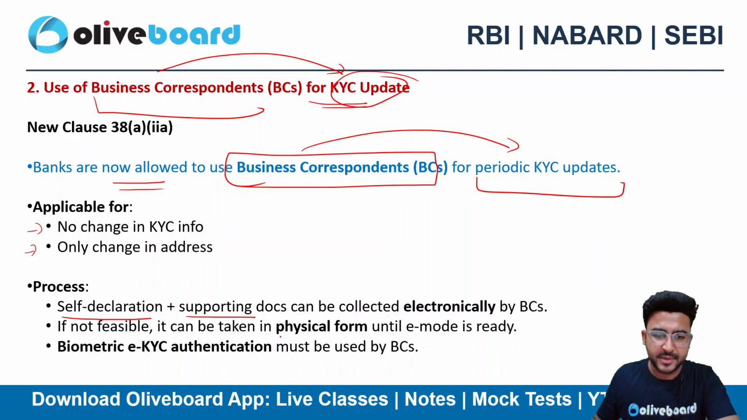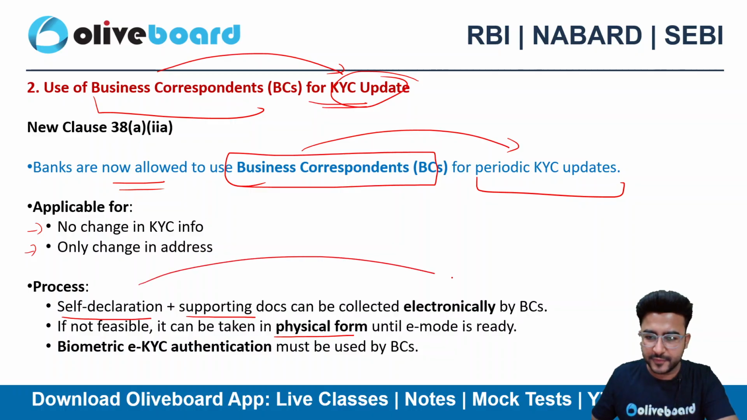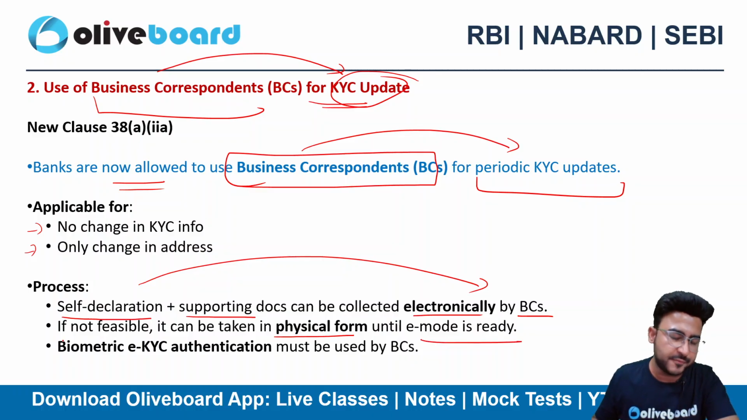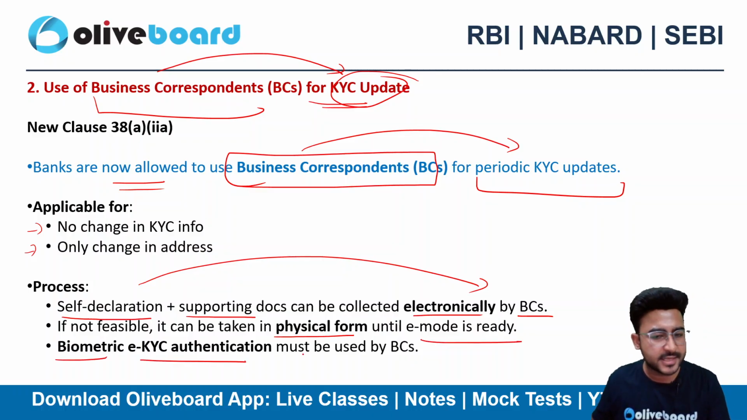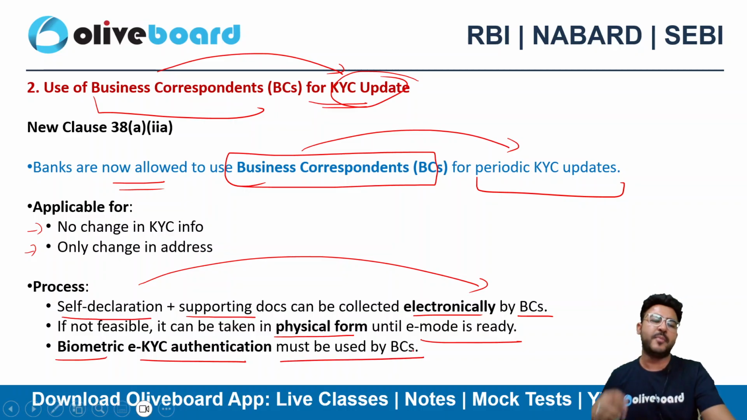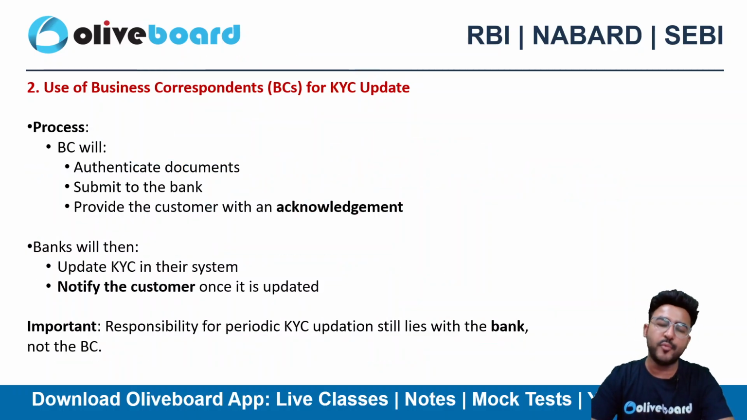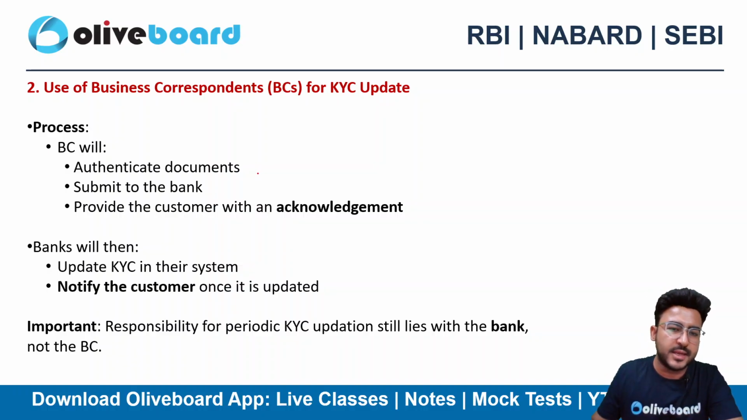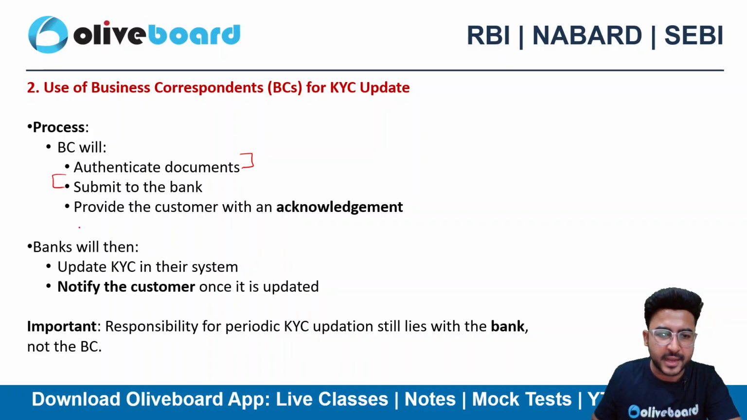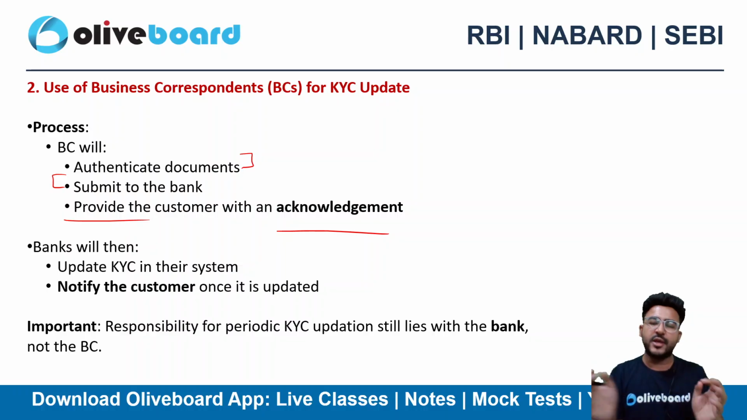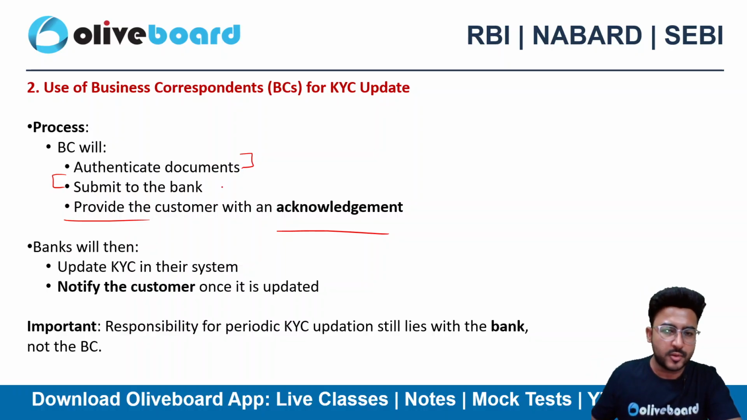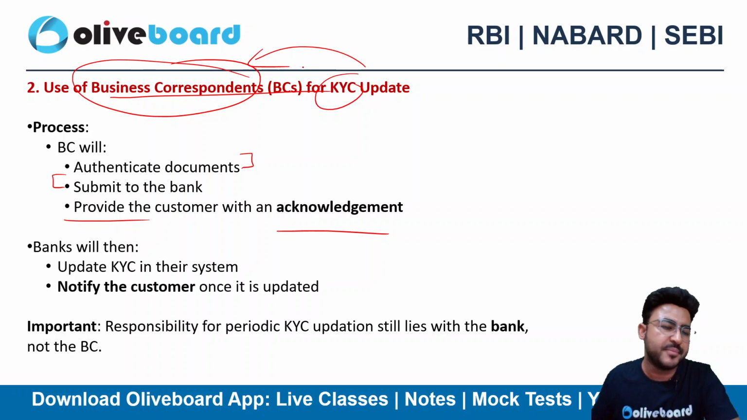If not feasible, it can be taken in physical form as well. So if electronic form is not feasible for the business correspondent, then definitely you can give it in physical format until the e-mode is ready for use. Biometric e-KYC authentication must be used by the business correspondent. So biometric e-KYC authentication can now be used by the business correspondents as well, right? Business correspondents will authenticate the document, submit it, and provide the acknowledgement to the customer that your KYC is done. So this is now eligible via business correspondents as well. You can submit your KYCs via business correspondents as well.